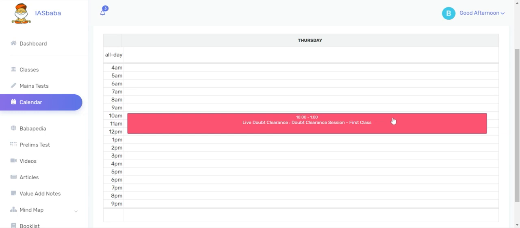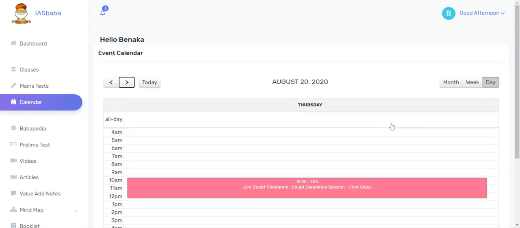Similarly, other options or intimations like adding of classes, mains test will be added here, and doubts clearance sessions will be displayed here. This also helps you in managing your schedule.